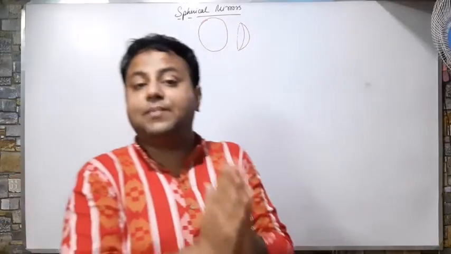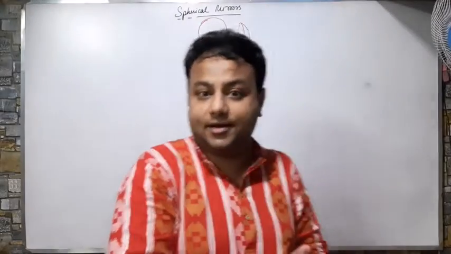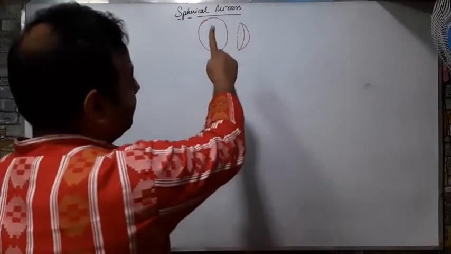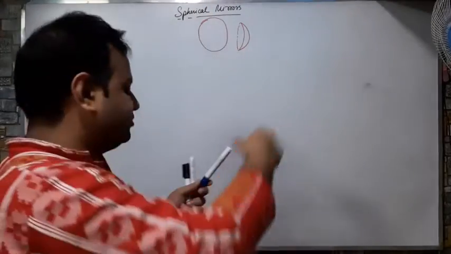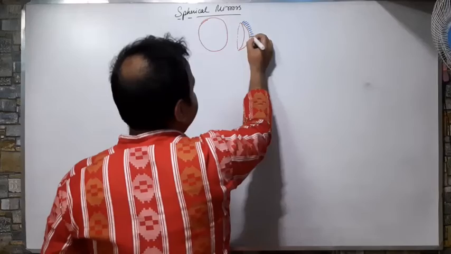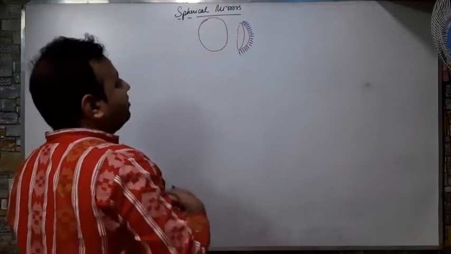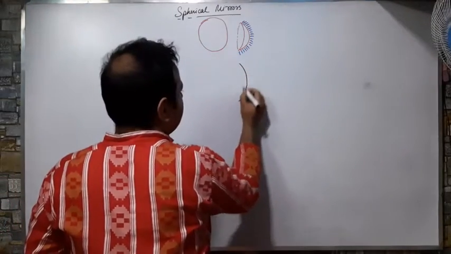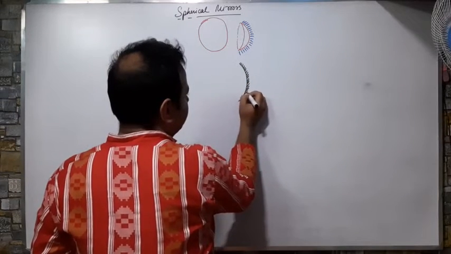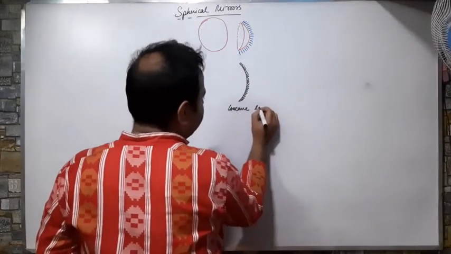Now what I told, how to prepare a mirror, that I will take a glass piece and I will put a reflecting surface over it. So I have got a spherical bowl like object. If I put a reflecting surface on the outer side, what will I be getting? I will be getting something like this. This is called a concave mirror.